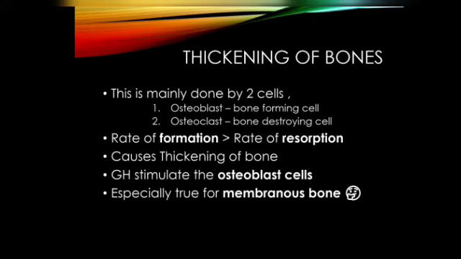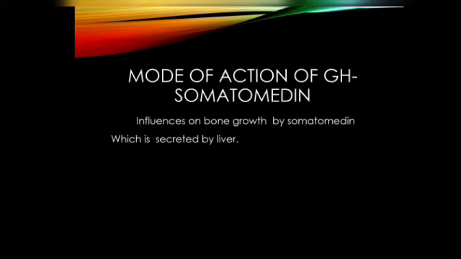It is soft and now it is harder, and here the osteoblast cells do their work very fast because the growth hormone will boost up the osteoblast cells and cause the thickening. Okay, so here the thickening occurs actually in the skull bones and the jaw, especially the jaw bone. These are the bones of membranous ossification. Okay, that's it about the bone.